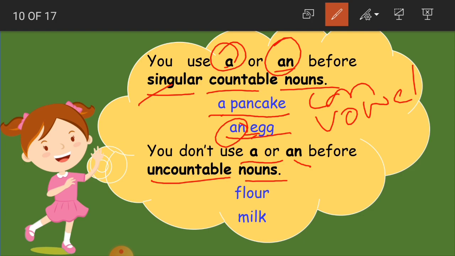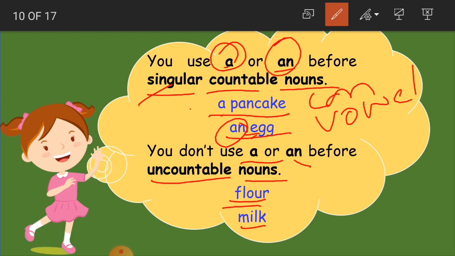So before uncountable nouns, what are here in our lesson? They are flour and milk. We are not going to use these articles, that is a or an, because we can't count it. We'll just write it as it is. Flour. For example, mother is mixing flour for making chapatis. I didn't mention a or an. The milkman got milk. No a or an.